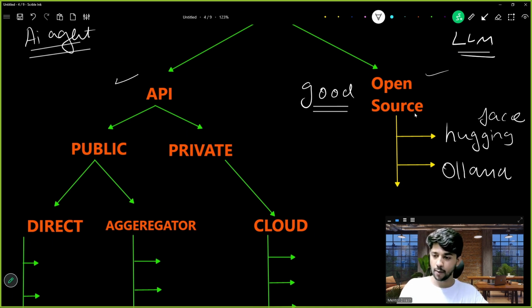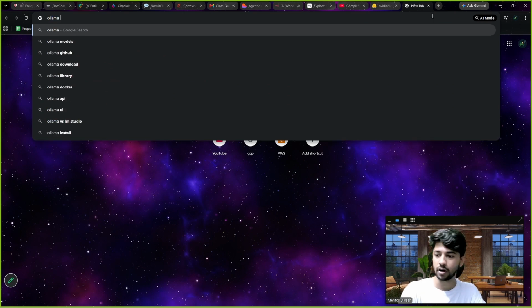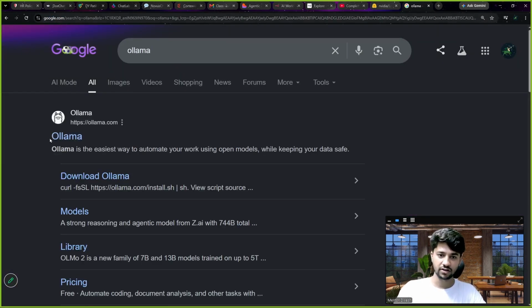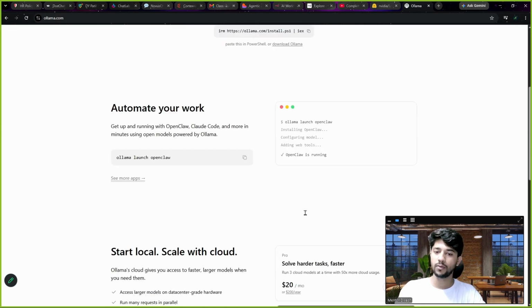Okay, Ollama, amazing, best resource. I really love Ollama. So using Ollama, I had made my private agent. So let me show you Ollama. And why was I able to make it? Because I have a good computer configuration. Check this out, Ollama. Easiest way to build with open models.